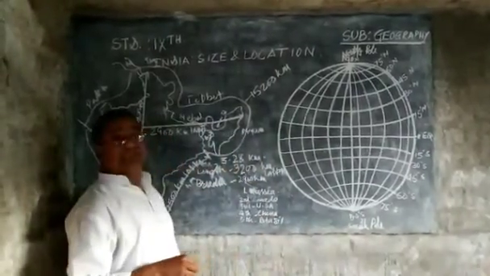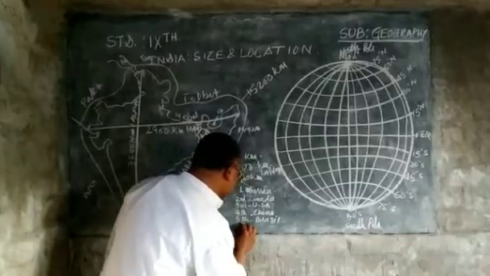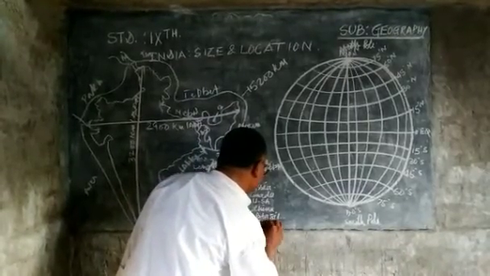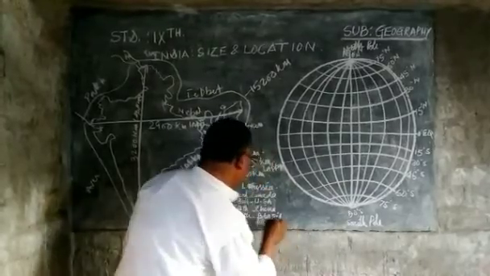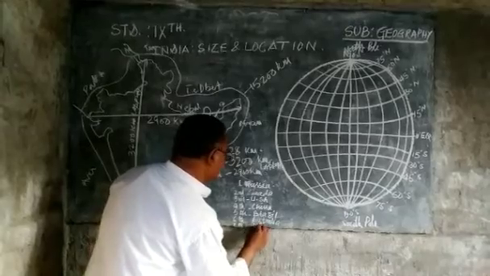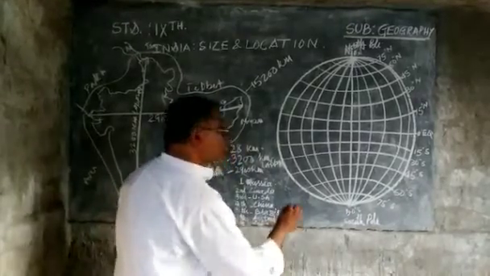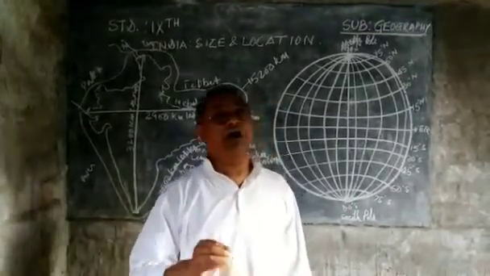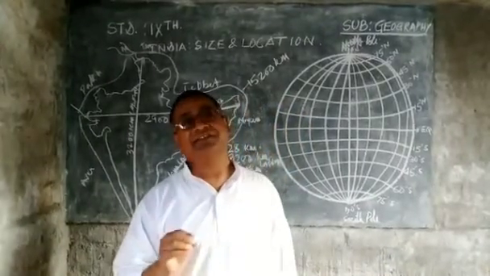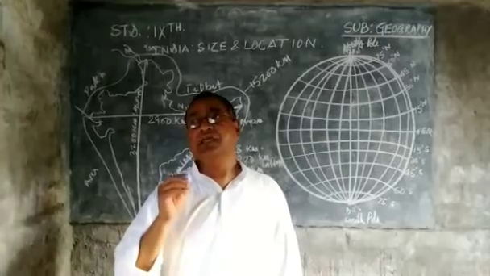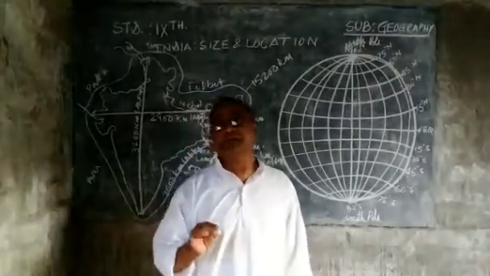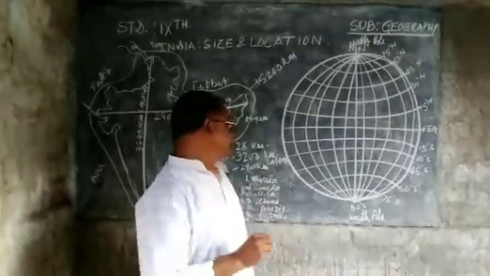Sixth largest country is Australia, and seventh largest country is India. In this way, according to size, India is the seventh largest country in the world. It means it has seventh rank in the world also.